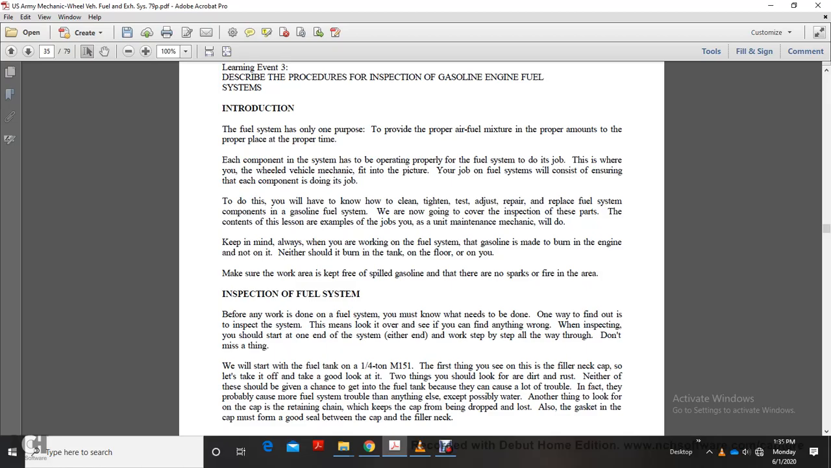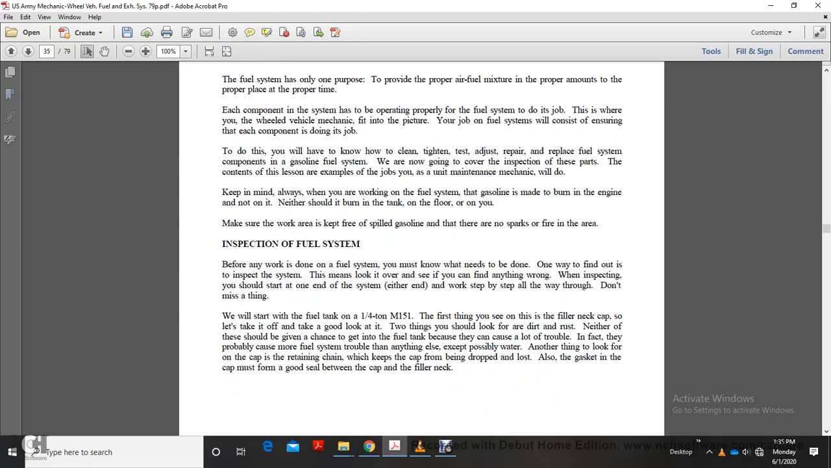Keep in mind when you're working with the fuel system, gasoline is made to burn in the engine, not on it. Neither should it burn in the tank, on the floor, or on you. Make sure your work area is kept free of spilled gasoline. There should be no sparks or fire in the area.